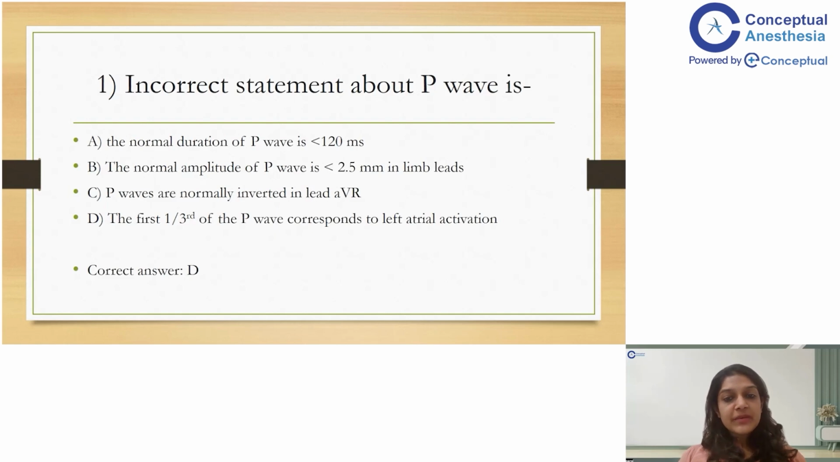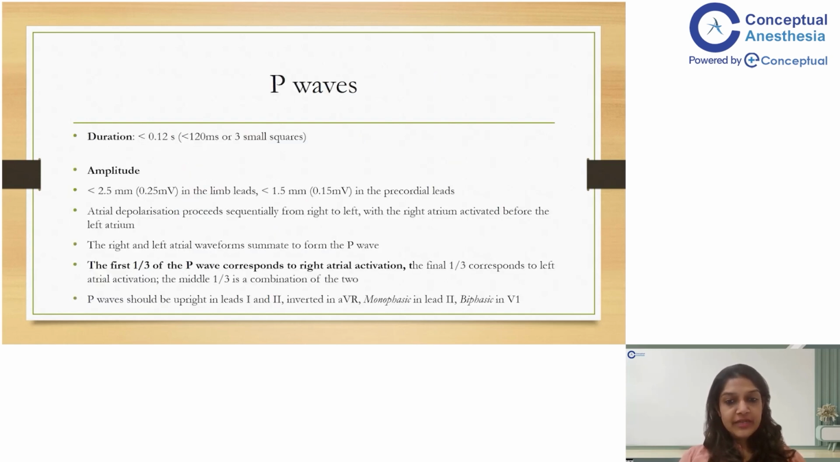The amplitude of the P wave is less than 2.5 millimeter in the limb leads, and it is less than 1.5 millimeters in the precordial leads. And talking about the depolarization, the SA node is located in the right atrium and gets activated first, followed by the left atrium. So the right atrium gets depolarized before the left atrium. But as far as the ventricles are concerned, the left ventricle gets depolarized before the right ventricle, because conduction occurs through the left bundle branch earlier as compared to the right bundle branch.